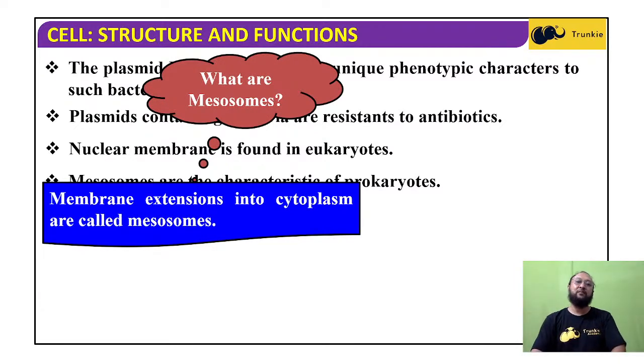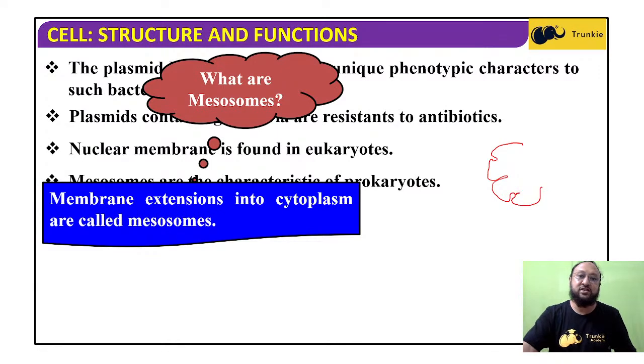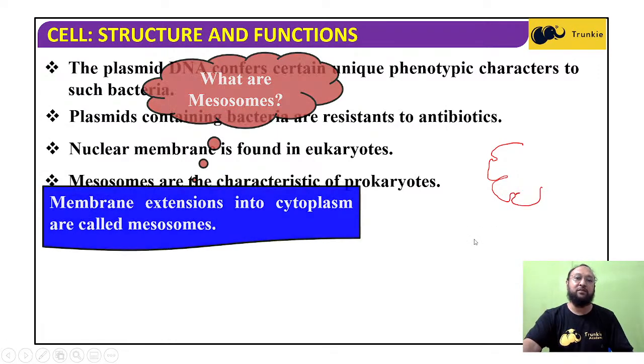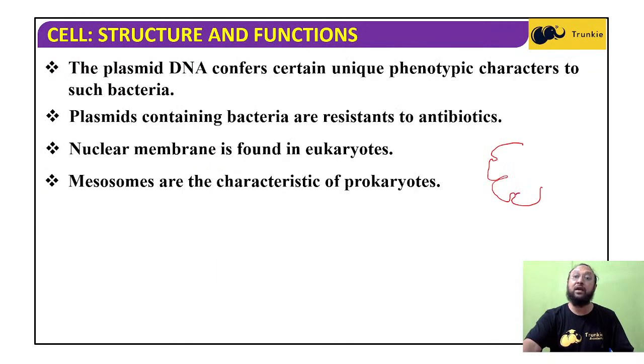The cell membrane in the bacterial cell has some extensions into the cytoplasm. For example, if I draw the cell membrane here, and it has some extensions, and again here, and again here the membrane extends like this. So this extension is the mesosome. The membrane extends into the cytoplasm, and that is the mesosome. Roughly, I have explained it with the help of this diagram.